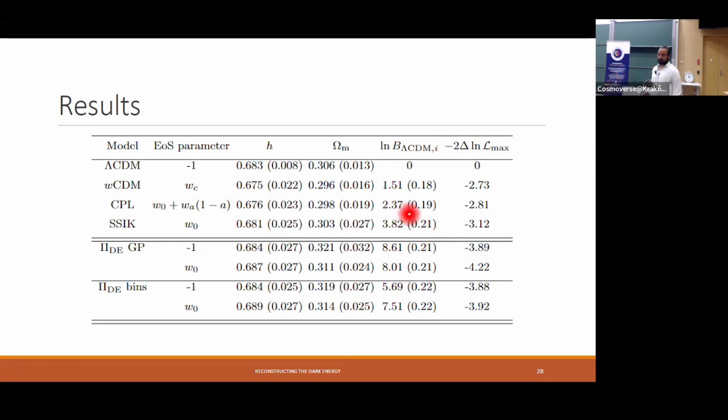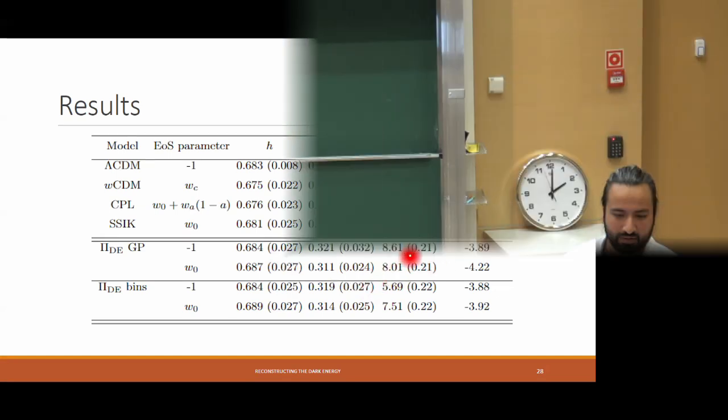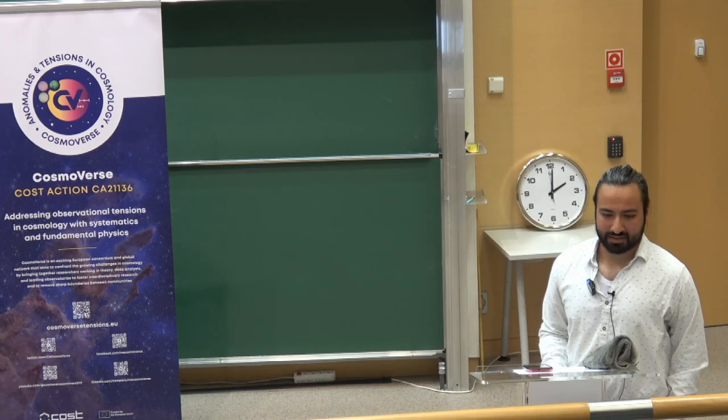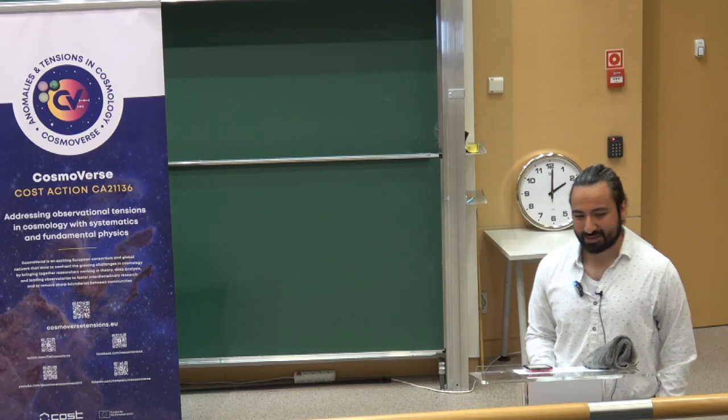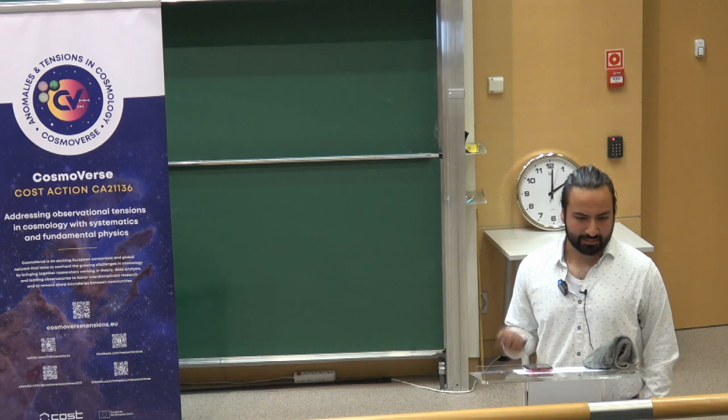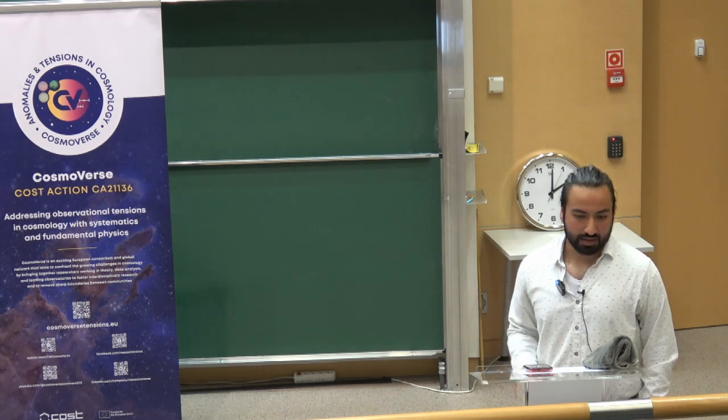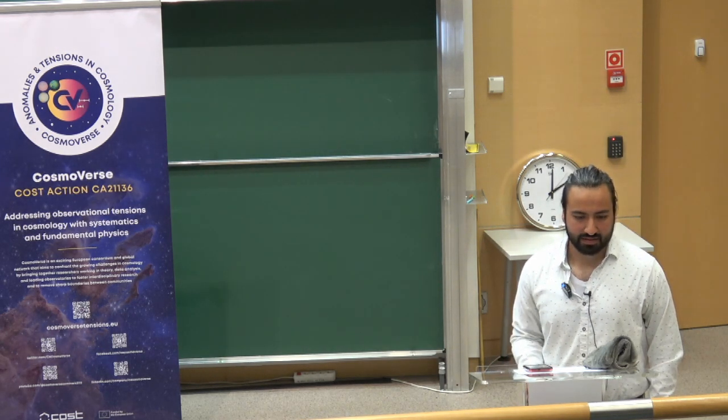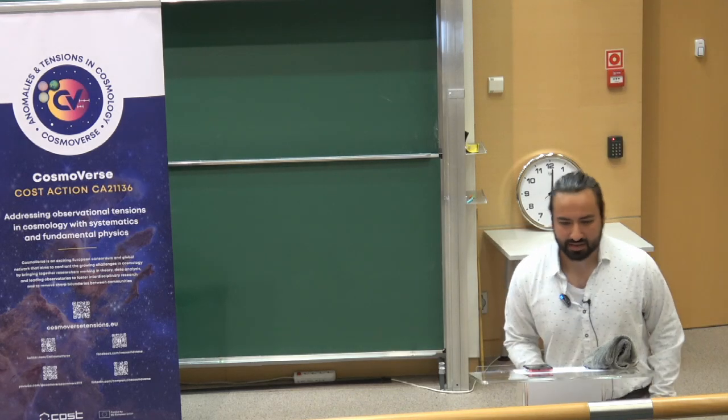And also, unfortunately, our Bayesian evidence still favors lambda CDM by a long margin. We have, according to Jeffreys' scale, almost strong evidence against our models, but we were also expecting that because we are adding extra parameters. In this case, we are adding 6 extra parameters on top of the usual lambda CDM parameters.